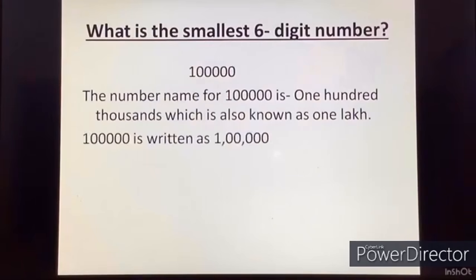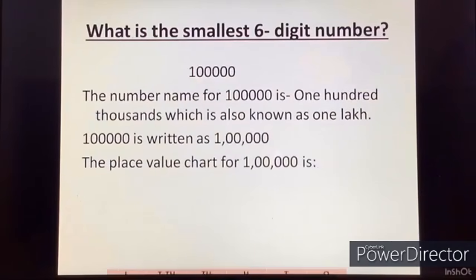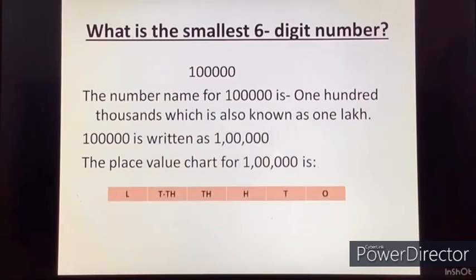When we write this in the Indian system, the commas will be placed as 1 comma 00 comma 000. Have a look at the place value chart, so this will be clarified further. Here we have ones, tens, hundreds, that is one period, that is why we have a comma after 3. Then we have 1000, 10,000, that is the second period, so a comma after 2. Then we have lakh, there we enter into the third period.